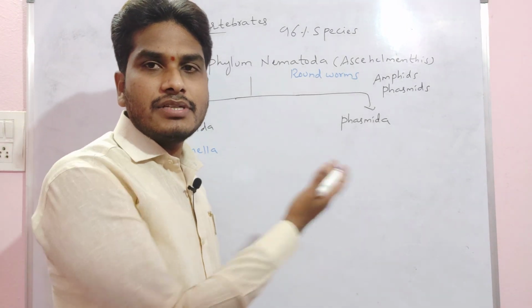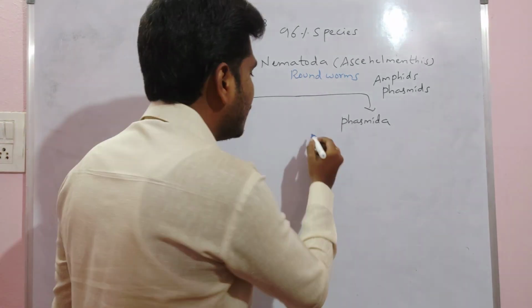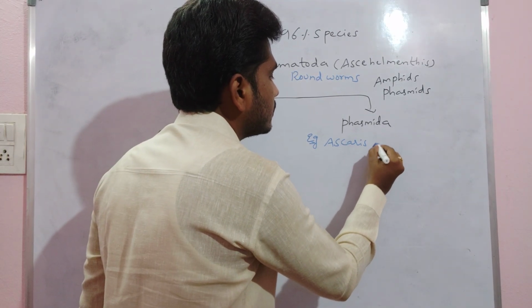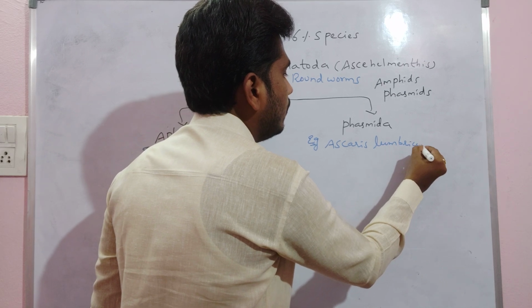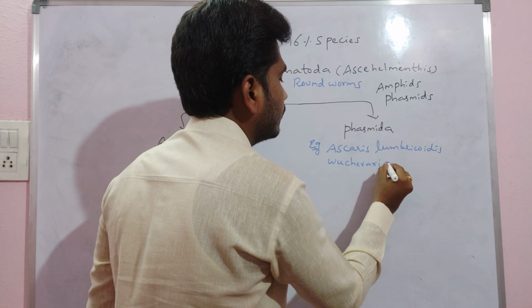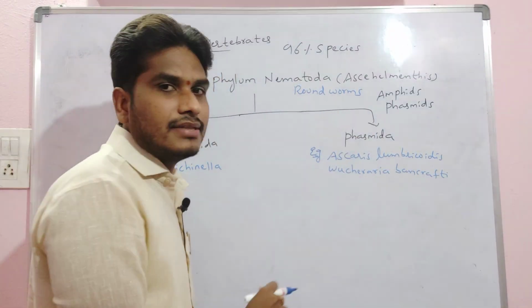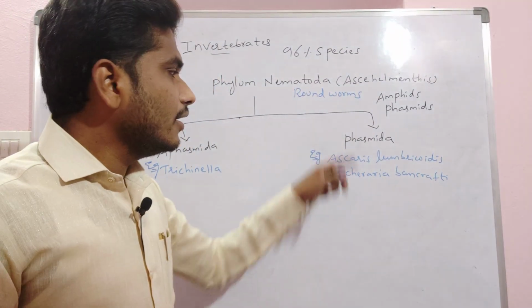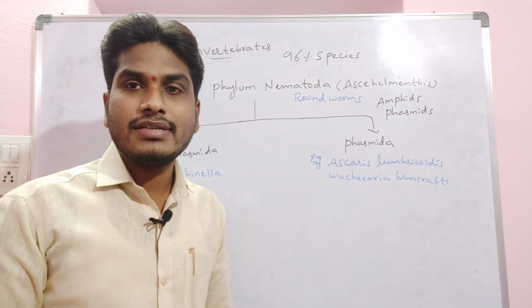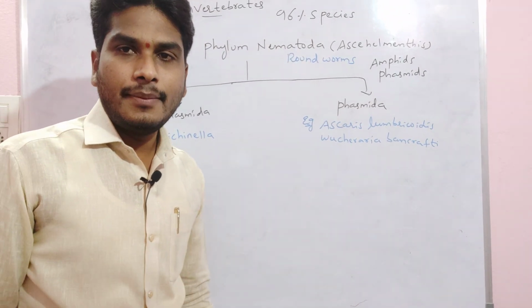Then Phasmida, the name itself indicates that these organisms have phasmids. Examples are Ascaris lumbricoides and Wuchereria bancrofti. Both are parasites and are examples of Phasmida. This is about the nematodes. Nematode excretory glands are the renette glands.